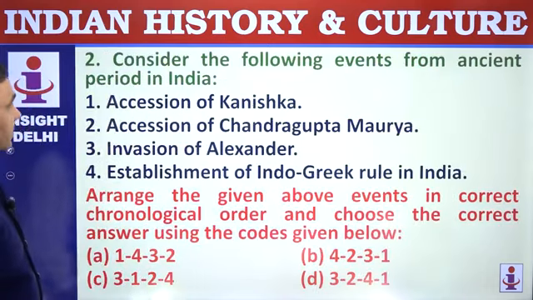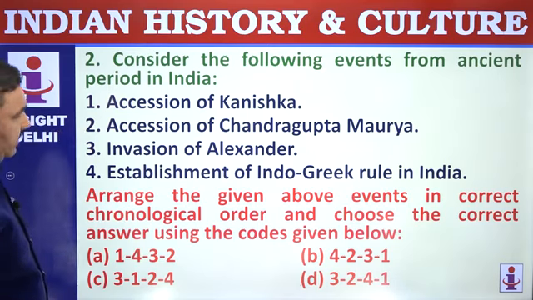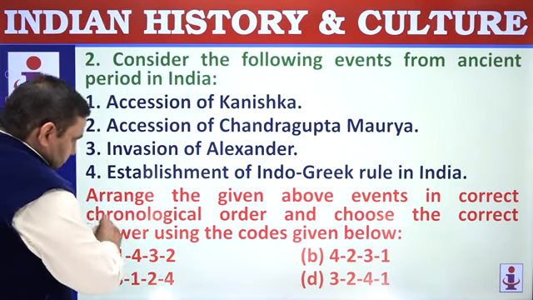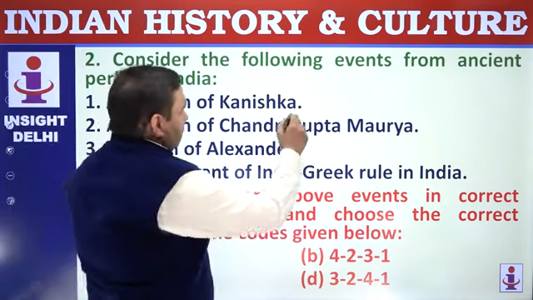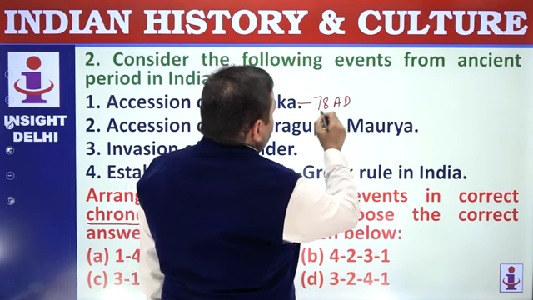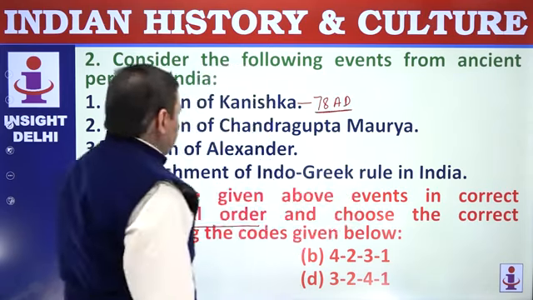Consider the following events from ancient period in India. Accession of Kanishka. You have to look for chronological order, so it means you should know the time period of these events. Kanishka sat on throne. He was the most powerful Kushana king, 78 AD.